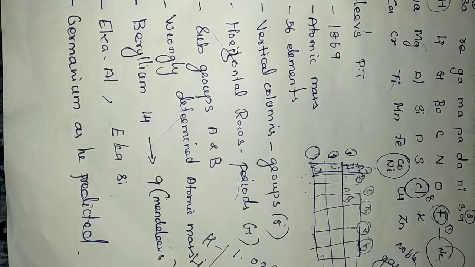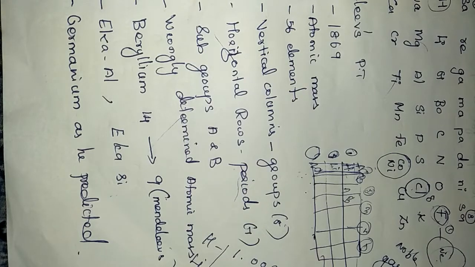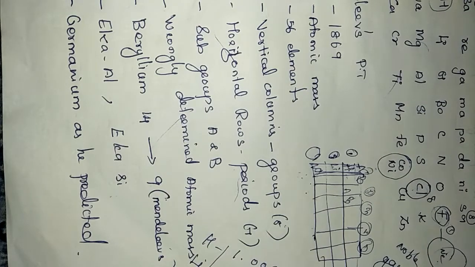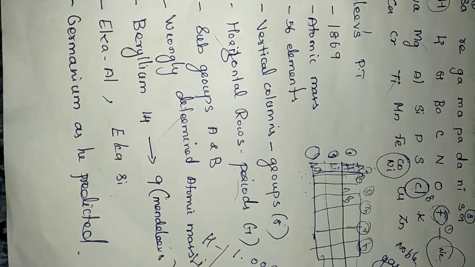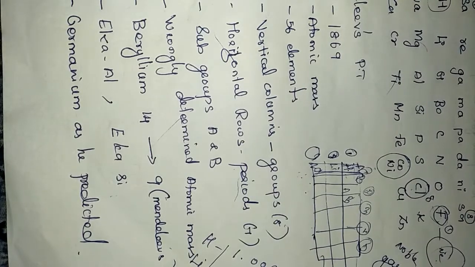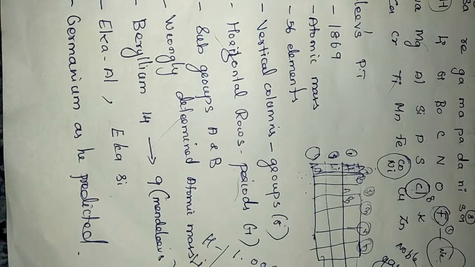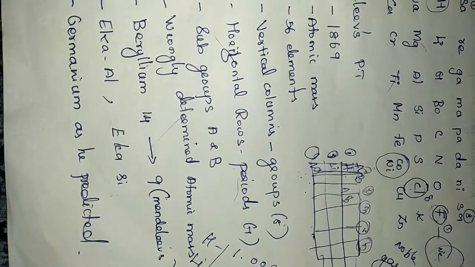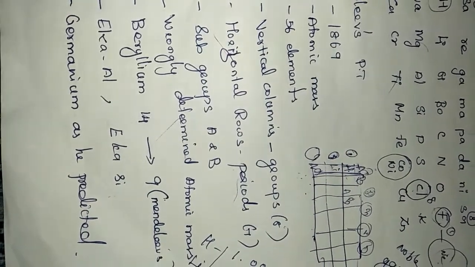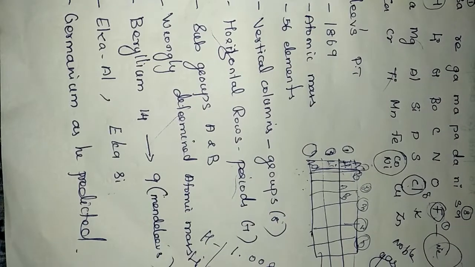And some new elements he predicted, that in future these elements can be discovered. The atomic mass he predicted was 72. But later on the element with 72.59 was found. That is called germanium. He said that its color may be gray. Like that, germanium, when it was discovered later, was also dark gray. So his predictions came true. That is why he kept some vacant places, but some demerits are also there.